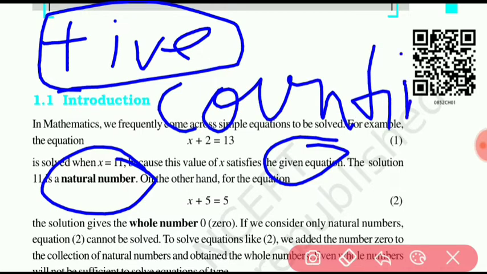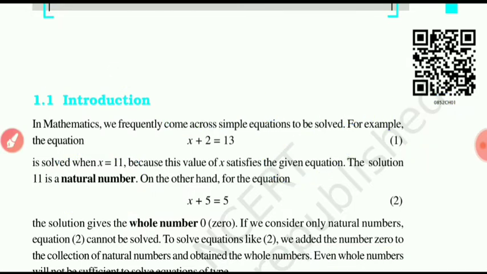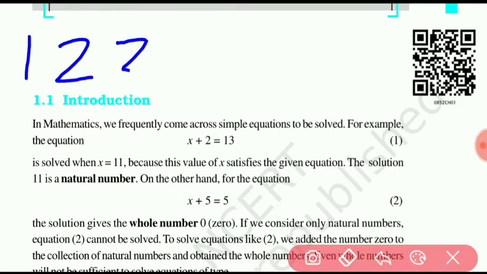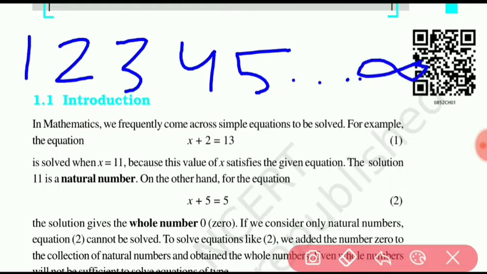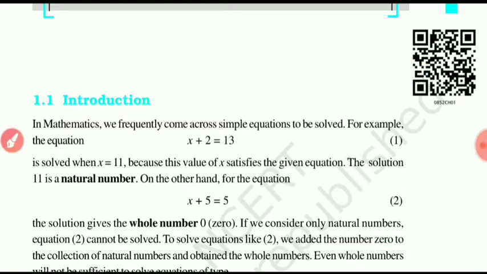Natural numbers start from 1, 2, 3, 4, 5 and so on to infinity. So students, natural numbers are positive numbers, counting numbers, starting from 1, 2, 3 and so on to infinity.